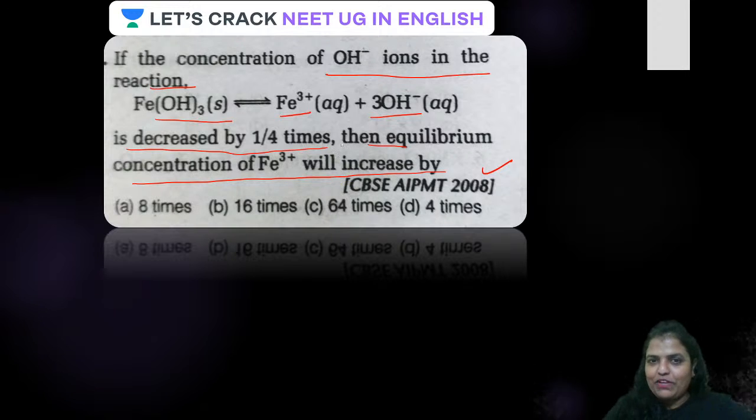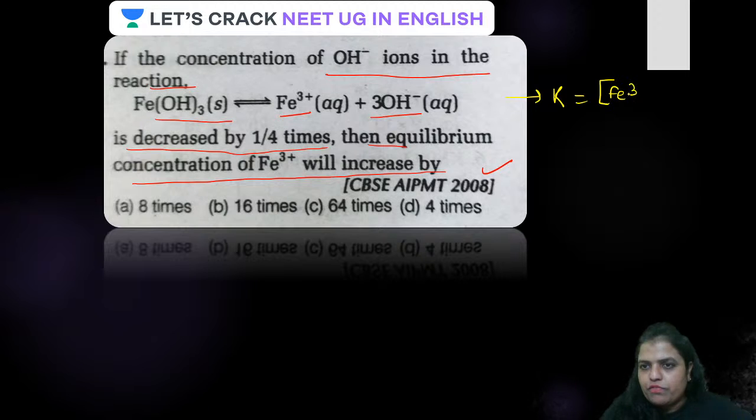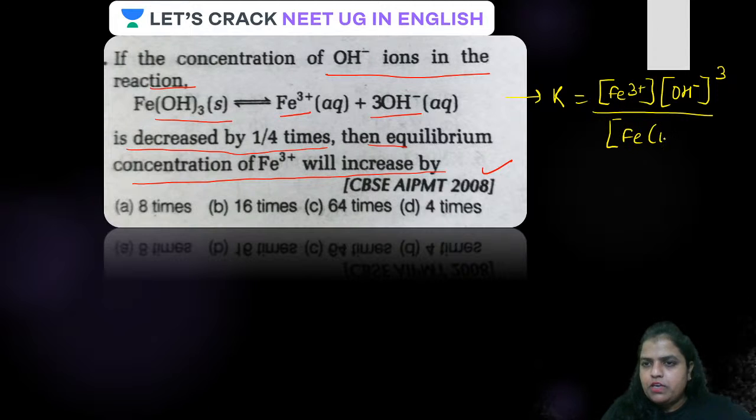Okay, guys, let us have a look here. Ferric hydroxide. Guys, the value of K will be given for this equation as concentration of Fe3+ ion multiplied by concentration of OH minus raised to the power 3 upon Fe(OH)3.